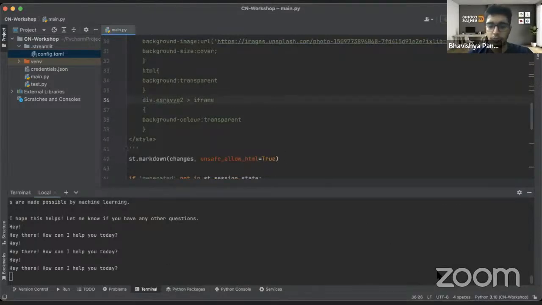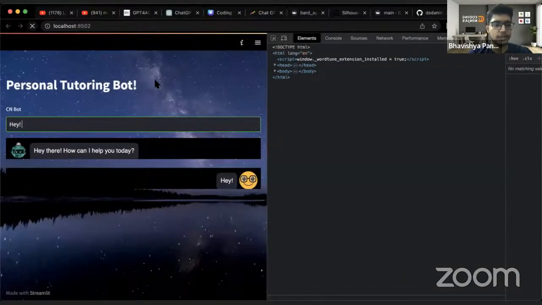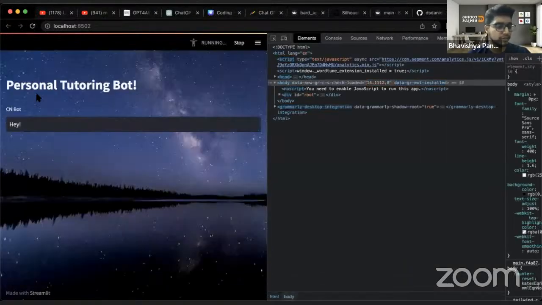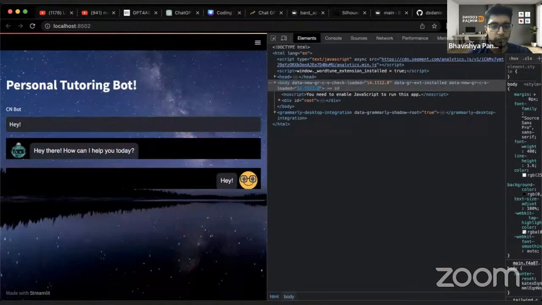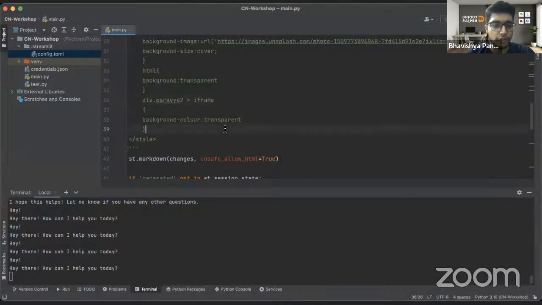We would go to the application again, and we would reload it to see whether the changes have happened. Okay, so it is again showing the same thing. So let's change it again. Cool. Let's change it again and see and debug with all of you. We'll just see if there are any changes